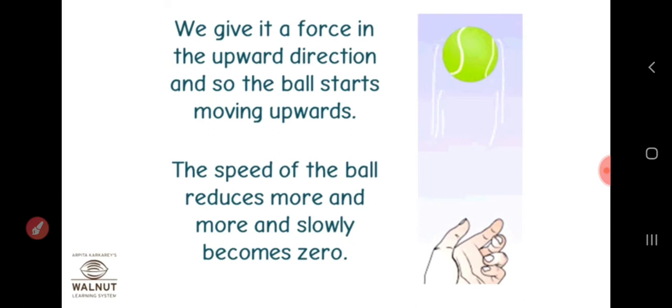We give it a force in the upward direction. When we throw the ball upward, we are applying one force. The ball starts moving upward. The speed of the ball keeps reducing, and slowly becomes zero. When it reaches a particular height, the speed becomes zero, and then it starts to come back down.